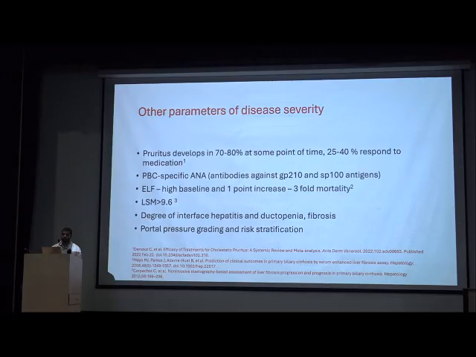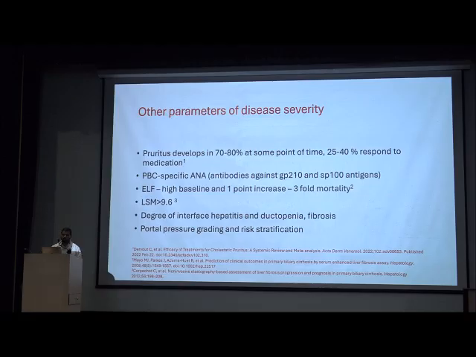PBC-specific antinuclear antibodies against GP210 and SP100 antigens also carry higher mortality. High ELF at baseline, and a 1-point increase in ELF in PBC, carries a 3-fold higher mortality. For LSM, we need not look at 15 or 20. If it is more than 9.6 in PBC patients, it should be considered in the high-risk category and monitored frequently, and they can have a poor prognosis.